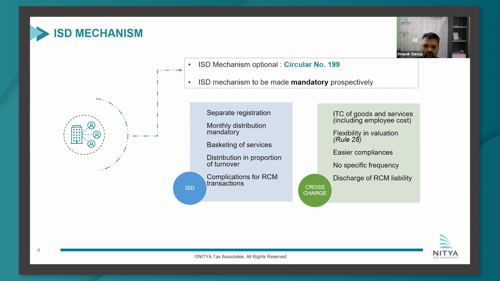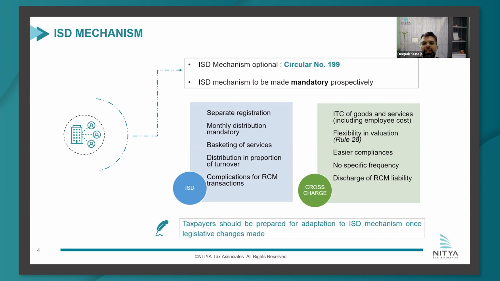So in short, this legislative change is that in future, ISD would be mandatory and the taxpayers would need to be prepared for this adaptation. Because ISD, again, means informing the vendors that you have to invoice at a separate registration, then making baskets, and making a mechanism so that all this is done monthly. This would require specific efforts at the taxpayer end, and they should, in that sense, be adaptive. So whenever the change comes in the law, it would not be on an immediate basis, but whenever the change comes, the taxpayer should be ready for this change.